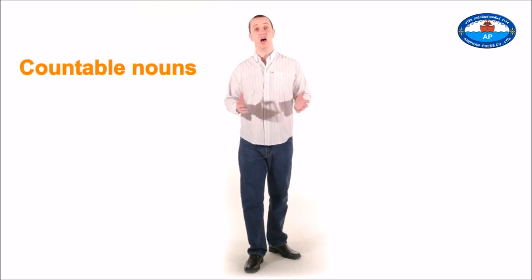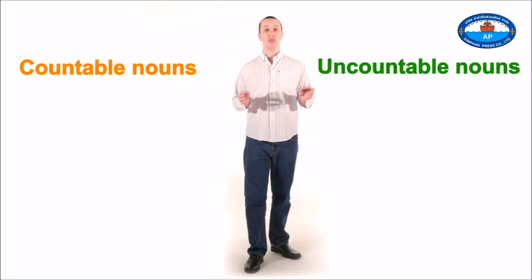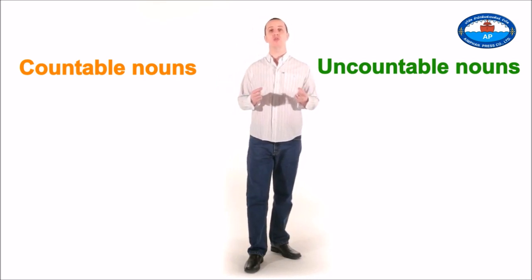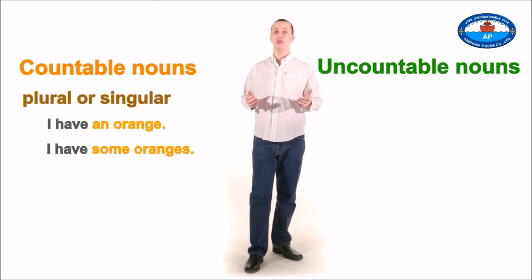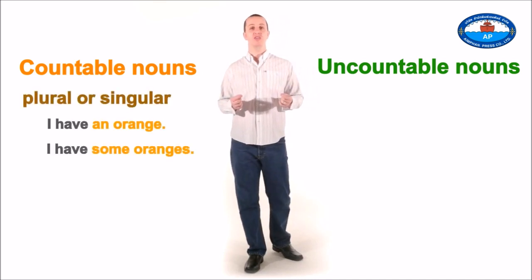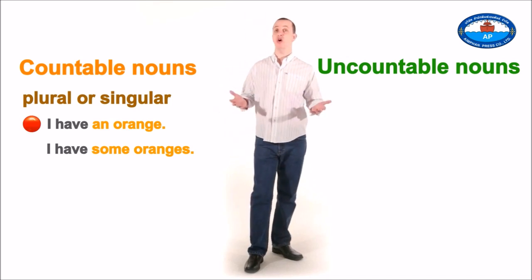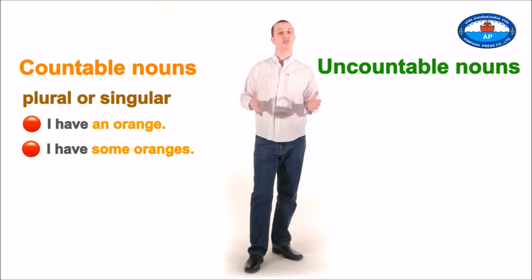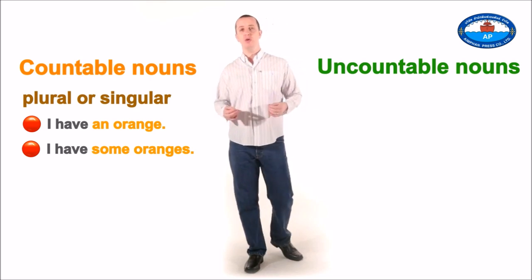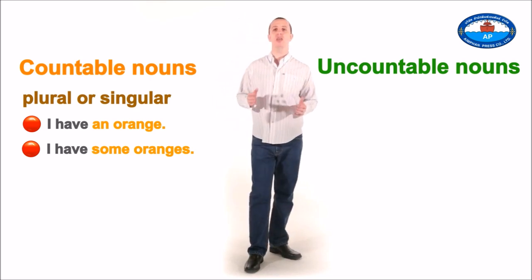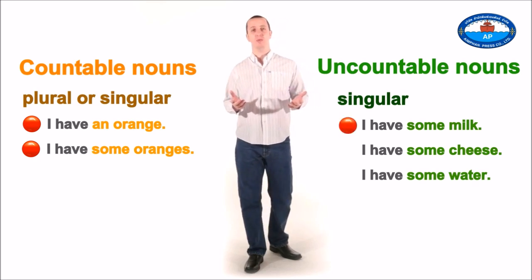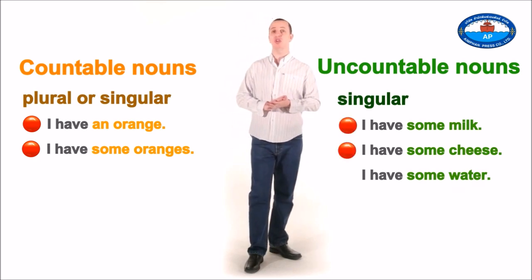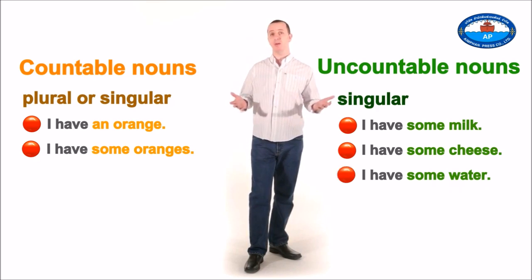First of all, today we're going to talk about countable and uncountable nouns. We use countable nouns when we talk about something that has plural or singular. For example, we can say, I have an orange, or I have some oranges. When we use uncountable, we can only use them as singular. So we say, I have some milk, or I have some cheese, or I have some water.